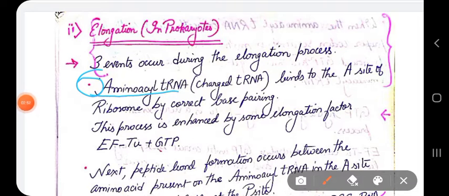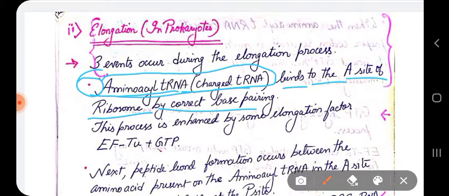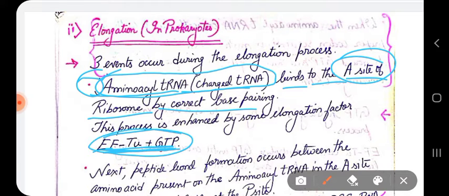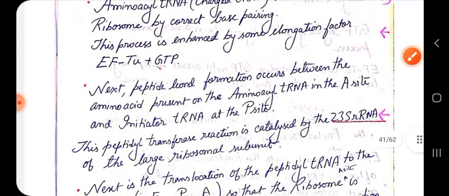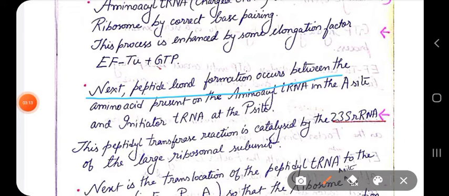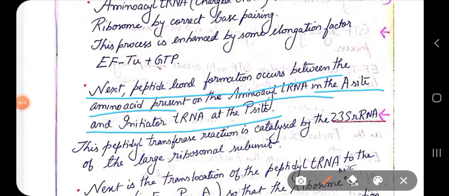First, aminoacyl tRNA has to bind to the A site of the ribosome by correct base pairing with the coding regions of the mRNA. And this process of attachment of aminoacyl tRNA to the A site is catalyzed by EF-Tu. Next, peptide bond formation occurs between the amino acid present on the aminoacyl tRNA in the A site and the initiator tRNA at the P site.